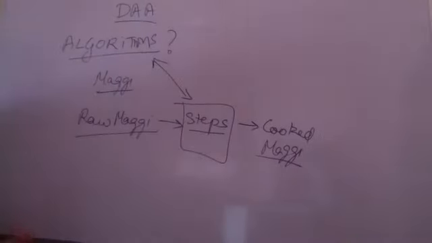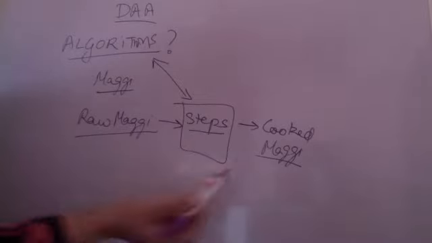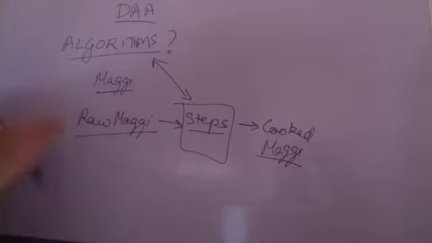So what is an algorithm doing? An algorithm is turning some raw Maggie into the cooked Maggie. Now, since the algorithm is for cooking Maggie, only the Maggie will be cooked. If the algorithm is for doing something else, then something else will be done.